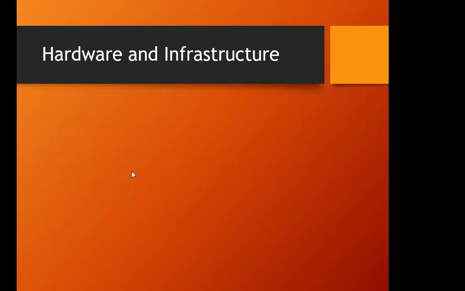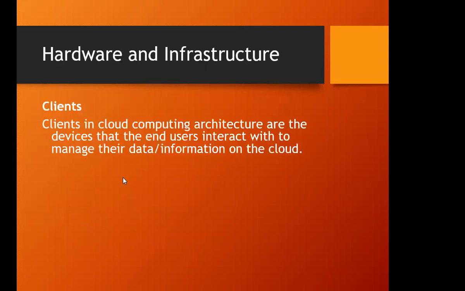The first one, the hardware and the infrastructure, the clients. Right? We have already studied the clients part in the first unit. Clients are basically the devices which a user uses in order to get connected to the internet and then use the services which have been hosted by the cloud computing service providers. Right? So the clients can be of three different types: mobile client, thin client, and thick client. Okay, can anyone tell me what are the different mobile clients? Can anyone recall?